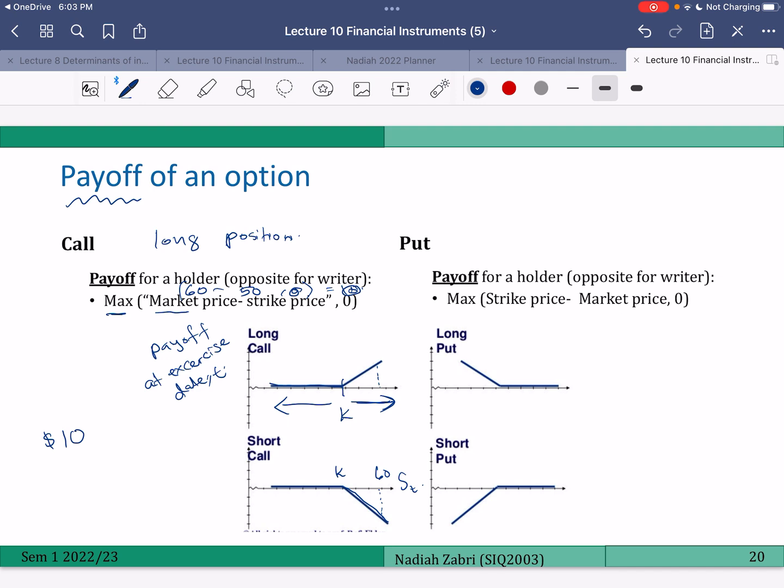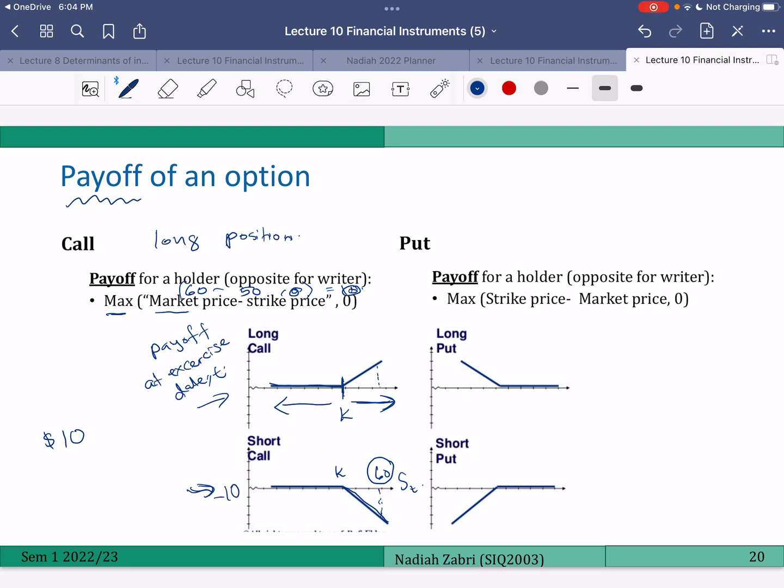So they will buy at 50 when the price is 60. When he wants to buy at 50, who is going to sell the underlying at 50 ringgit? The person who writes the call. So the person who writes the call has to buy at the market price of 60, but he will then have to sell to this person at 50 ringgit. So his position is negative 10.